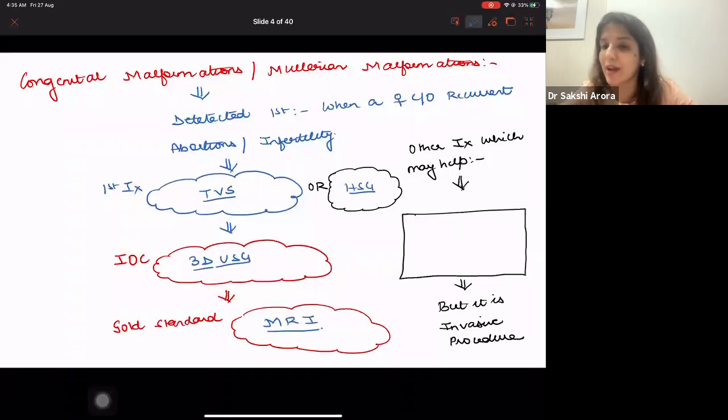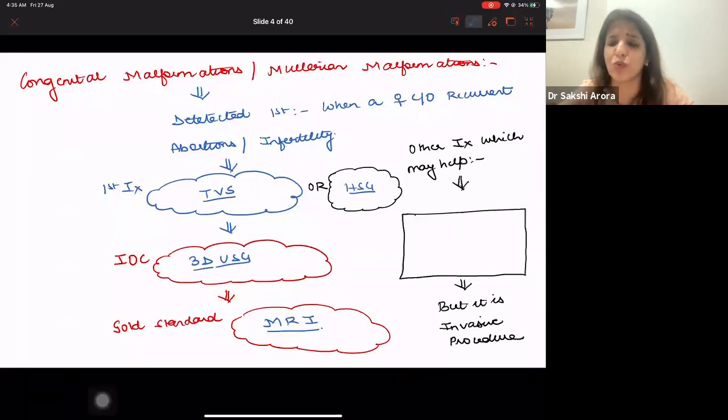If you are not a Marrow subscriber, and if you have learned anything other than this, you will have to remember what I'm telling you just now. This is the correct and recent thing: investigation of choice is 3D ultrasound and gold standard is MRI. What's the difference between investigation of choice and gold standard?